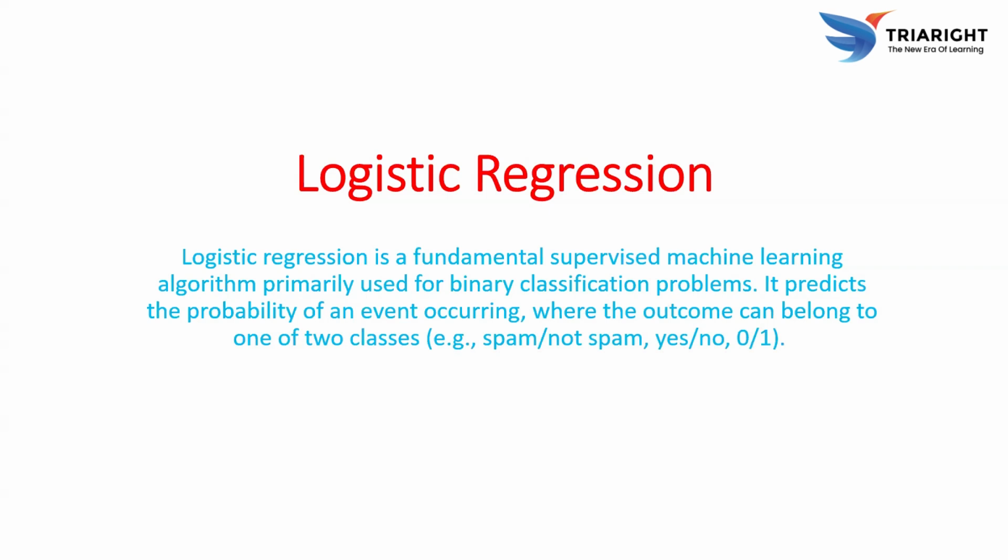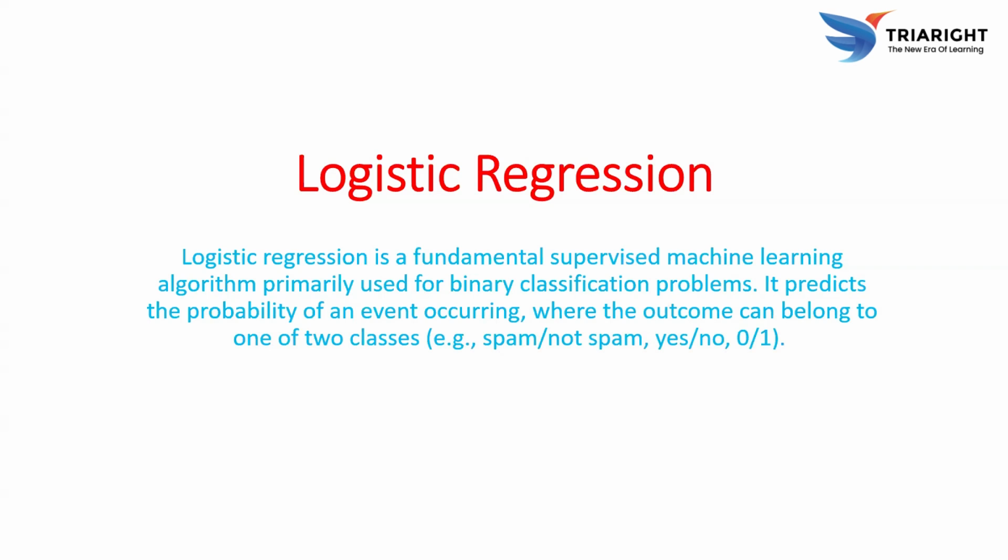So logistic regression is a fundamental supervised machine learning algorithm which is primarily used for binary classification problems. It predicts the probability of the event occurring, where the outcomes belong to one of two possible cases.